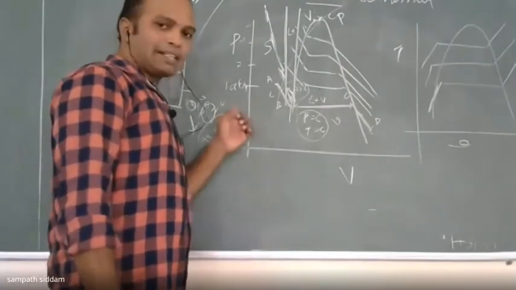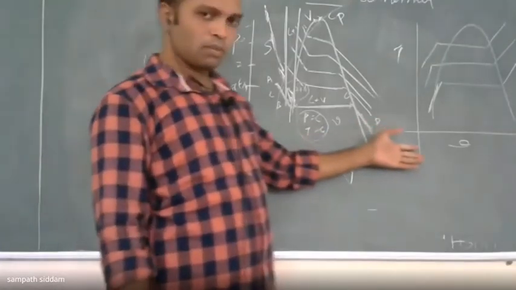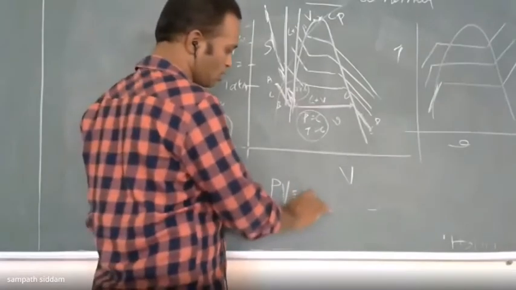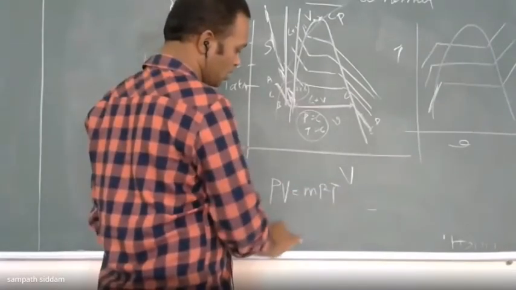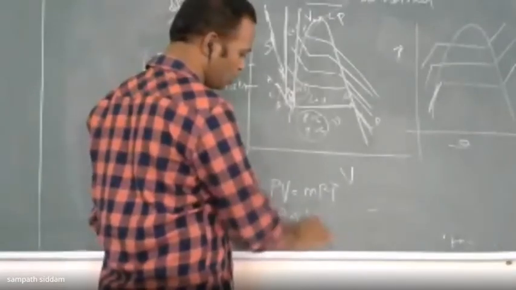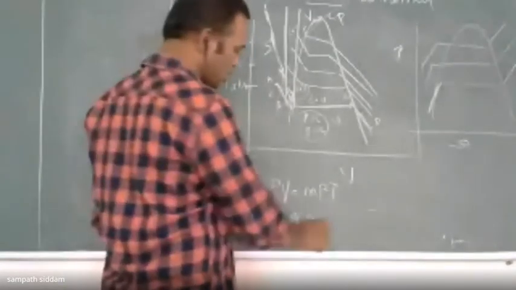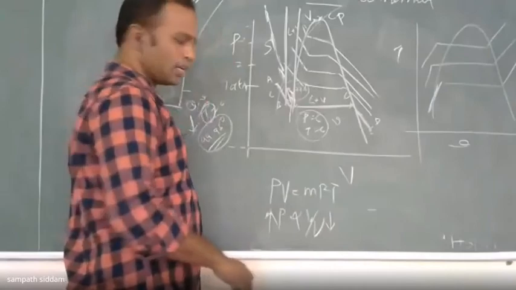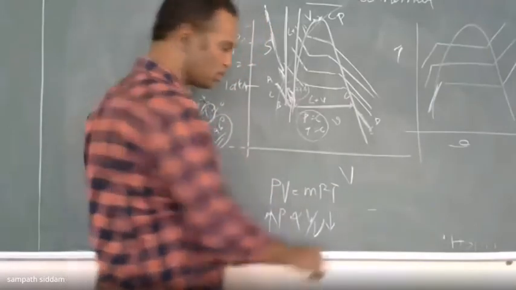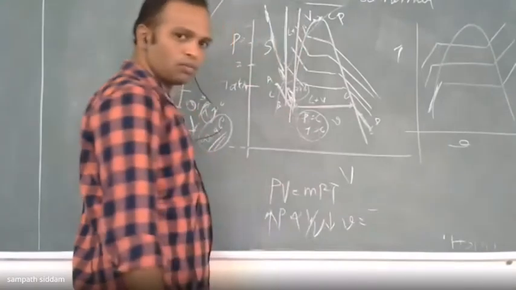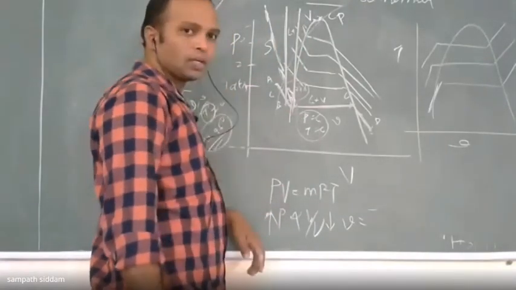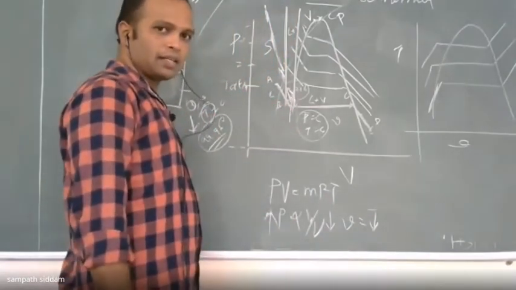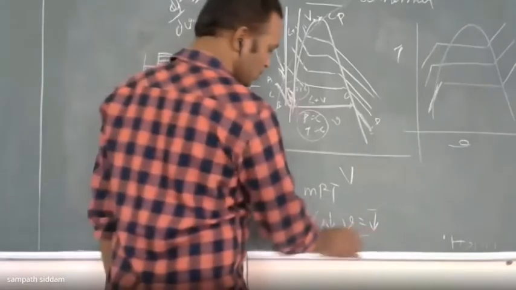So the main reason is like what I told you about the thermodynamic properties in the previous case. If you consider an ideal gas, PV is equal to mRT, where P is inversely proportional to volume. Okay, when your P is increasing, the volume will decrease. When your volume is decreasing, what is going to happen to your specific volume? Specific volume is volume by mass. So obviously your specific volume will decrease. Okay. Is it clear with this relation?